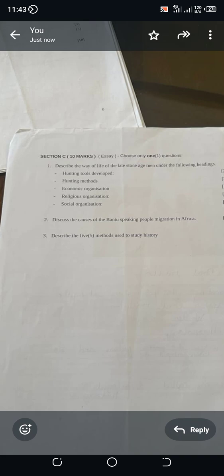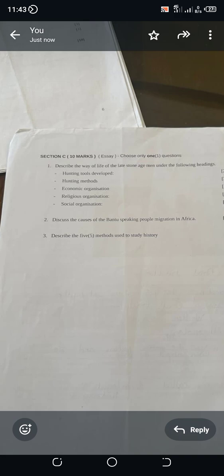What are the activities that you involve in that make you sustain yourself? So how were the San and Bushmen sustaining themselves? One, they were hunters. They were also gatherers. They would gather fruits from the bushes. That's why they are called Bushmen. Okay, hunting and gathering. Those were the activities they would involve themselves in.